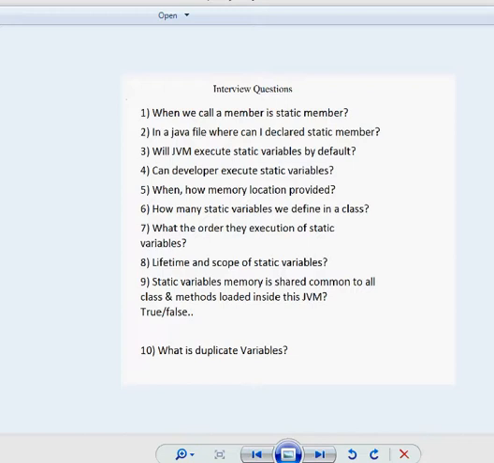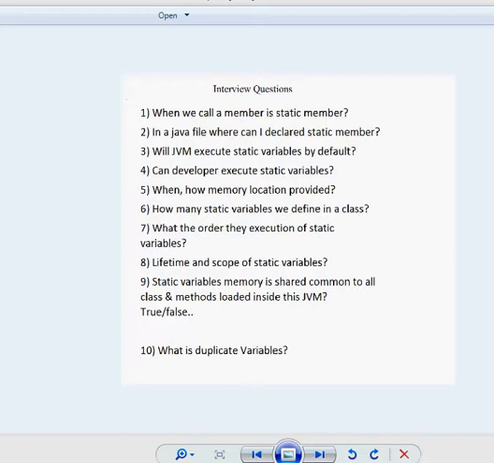You can declare a static member inside the class level, but if you try to declare static members inside a method, the compiler throws an error. So you have to declare them only at class level.